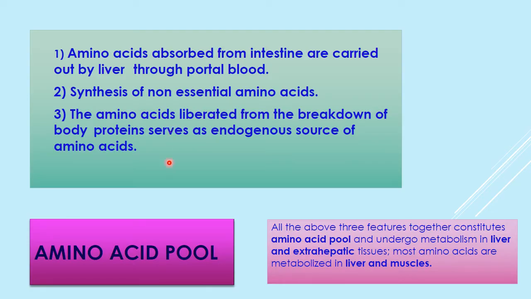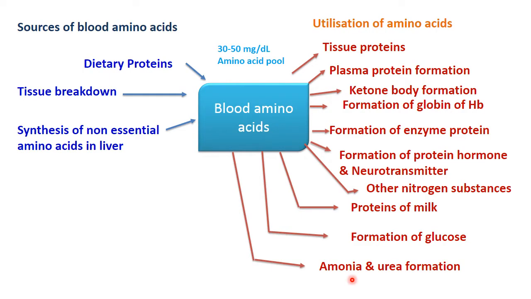Before this, let us go through the amino acid pool. Amino acids absorbed from the intestine, synthesis of non-essential amino acids, and amino acids liberated by the breakdown of protein, these three steps together constitute the amino acid pool and undergo metabolism in the liver and extrahepatic tissue. Most amino acids are metabolized in the liver and muscles.